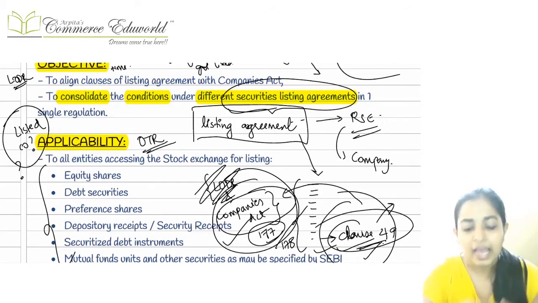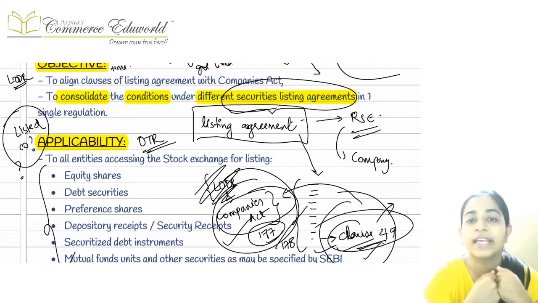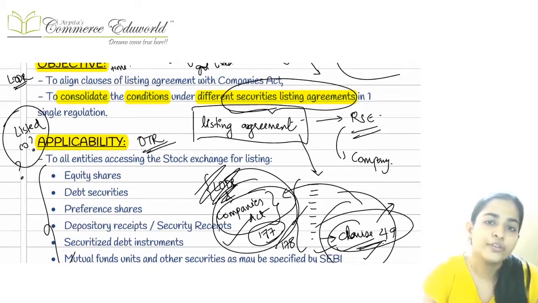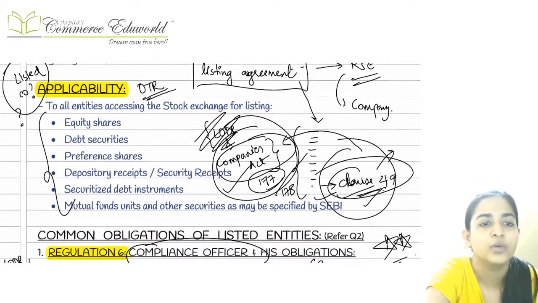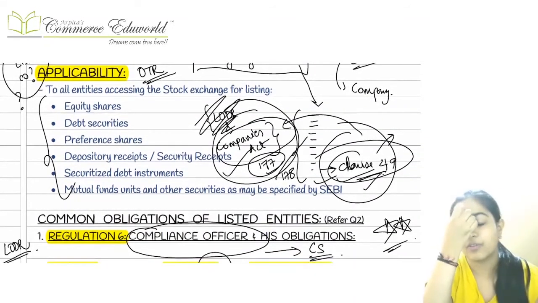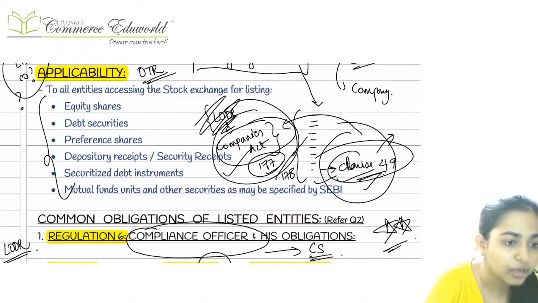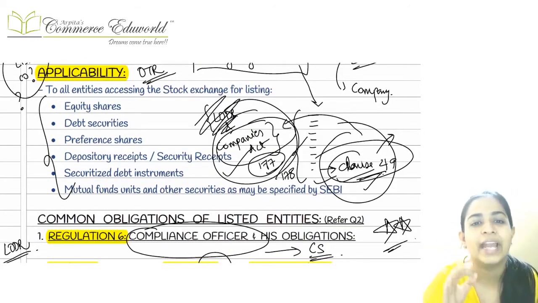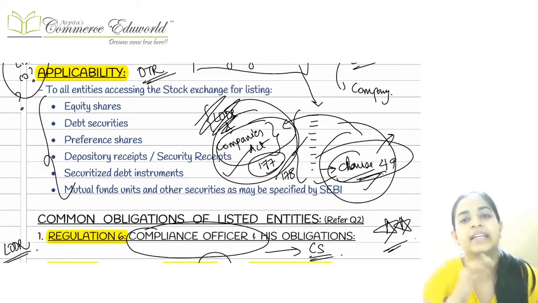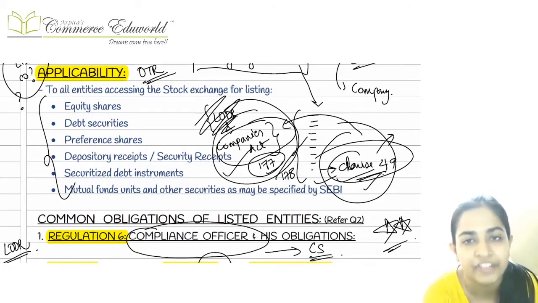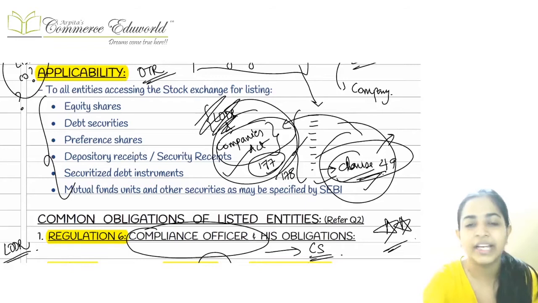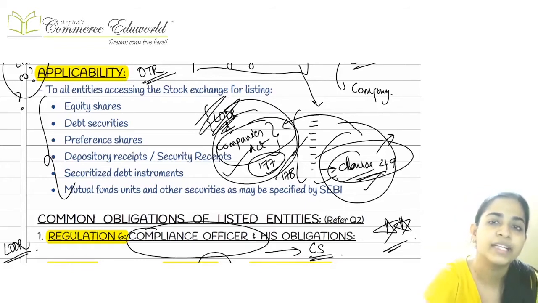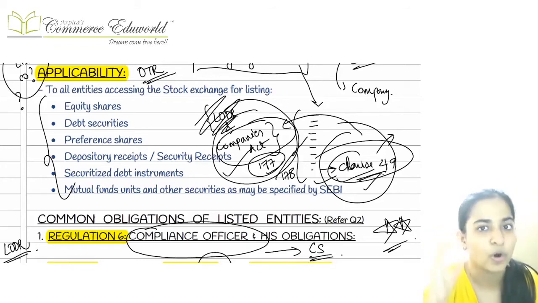And the second one is we had different listing agreement conditions for different types of securities. So now we are going to consolidate all of them into a single regulation. That was another objective of your LODR. LODR is applicable to each and every listed entity whenever they are issuing any securities which are going to be listed on the recognized stock exchange.